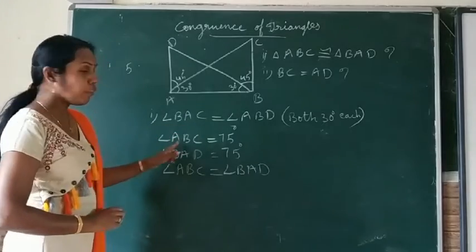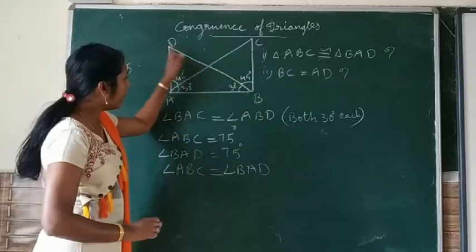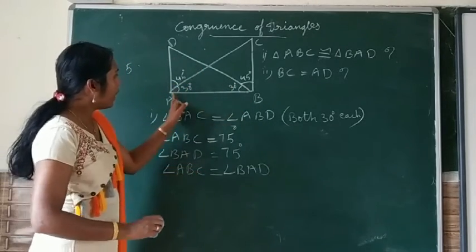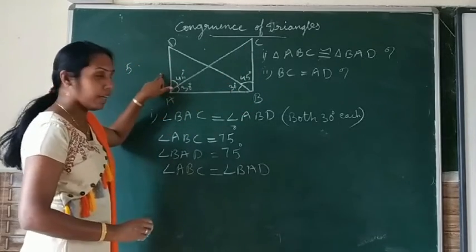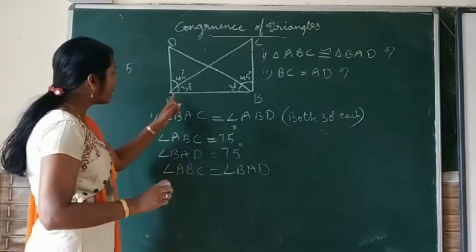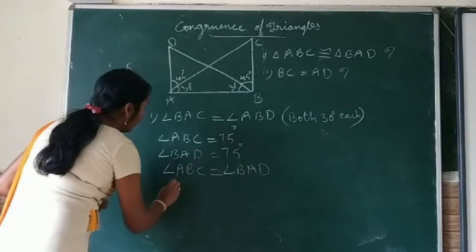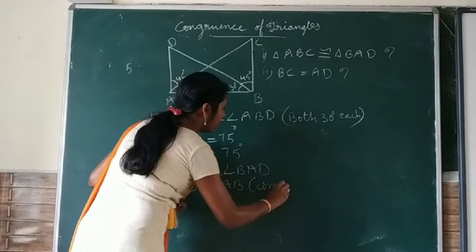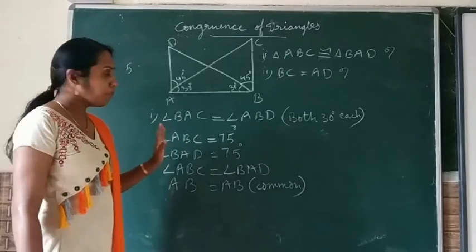So the first pair of equal parts are angle BAC and ABD, these two angles, and the second pair of equal parts are angle ABC, this angle, and angle BAD, this angle. These two pairs of angles. Now one more pair is equal, that is the side AB. Side AB is common to both the triangles. Therefore, AB is equal to AB, common. So the first question is over. We have a pair of equal parts.